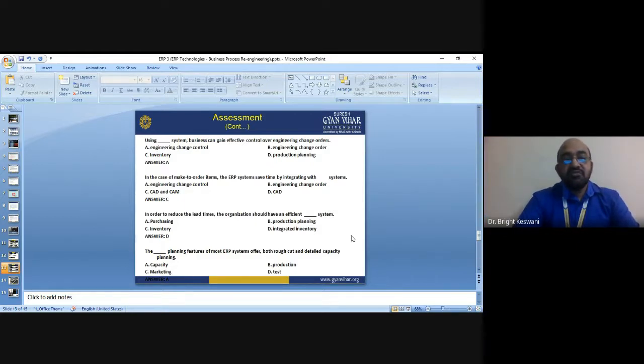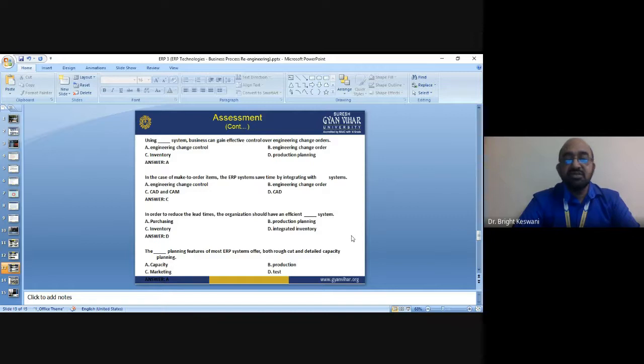In the case of make to order item, the ERP systems save time by integrating with dash systems. A. Engineering change control. B. Engineering change order. C. CAD and CAM. D. CAD. The right answer is C, CAD and CAM. In order to reduce the lead times, the organization should have an efficient dash system: purchasing system, production planning system, inventory system, or integrated inventory system. So the right answer is D, integrated inventory system.